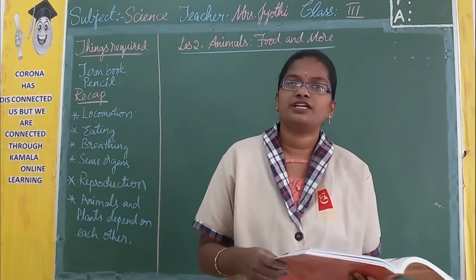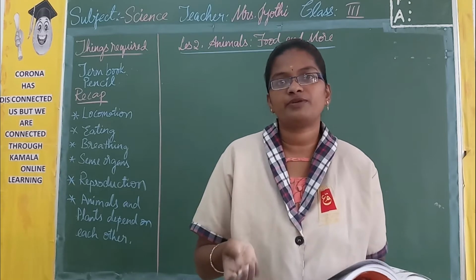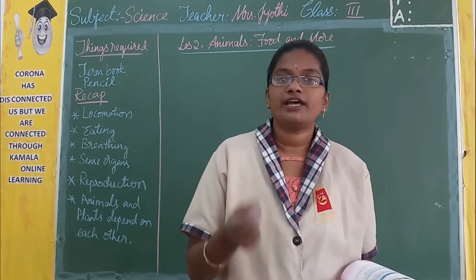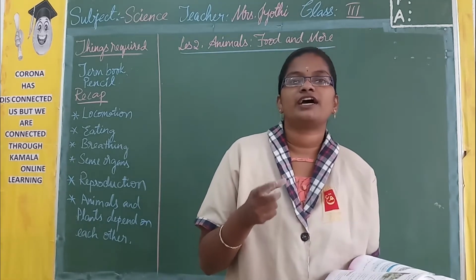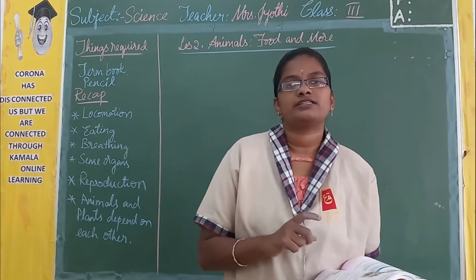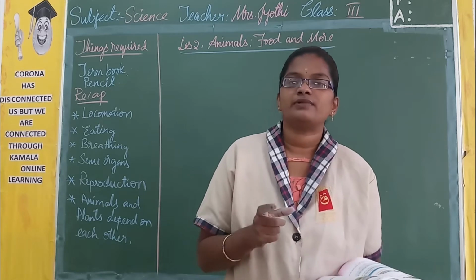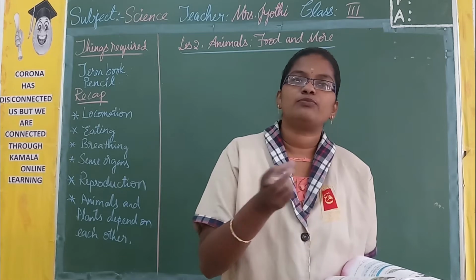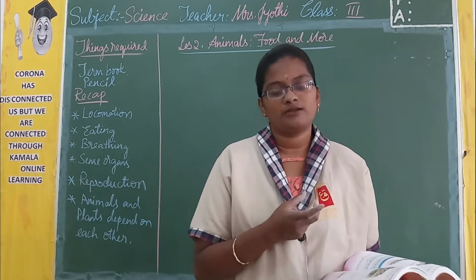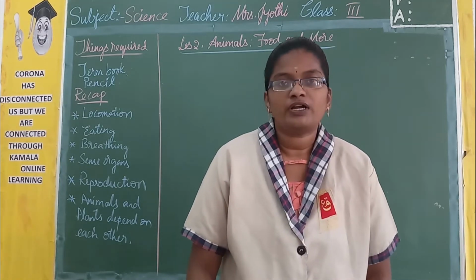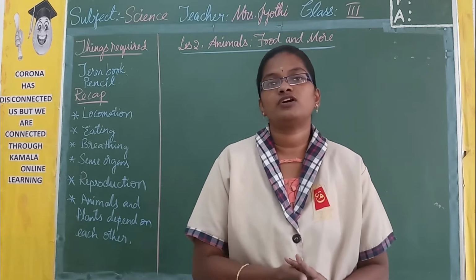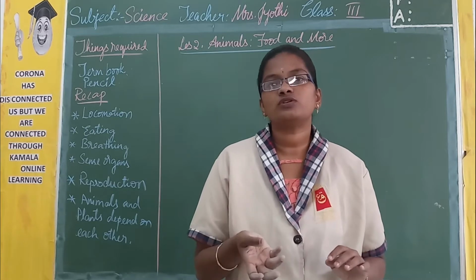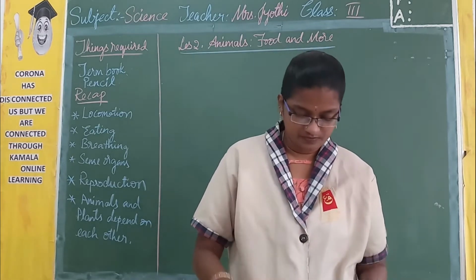Then the eating habits of animals. So here, based on the eating habits, there are 3 types of animals: herbivores, carnivores and omnivores. So what are herbivores? Herbivores are the animals which eat only plants. Carnivores are the animals which eat only animals. And omnivores, they eat both plants as well as animals. So it is very important to eat food. So why? Because food is going to provide us energy and it will help us in the growth.